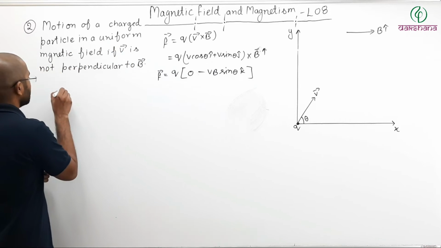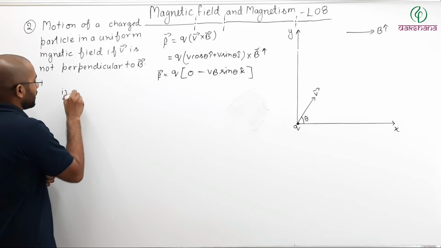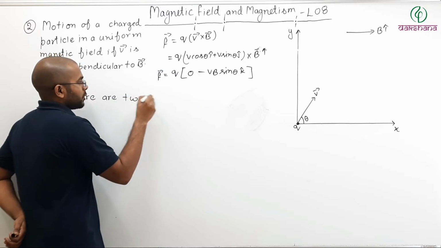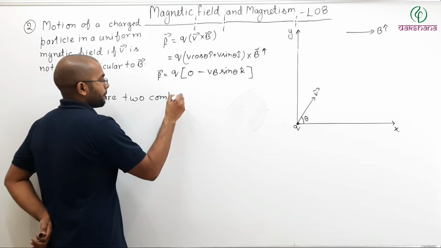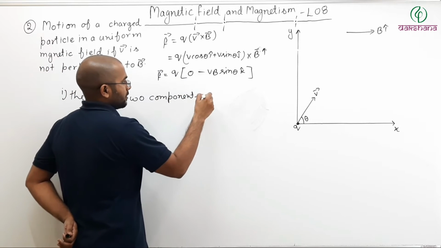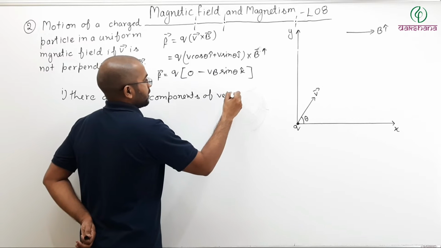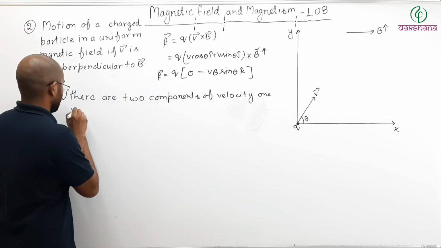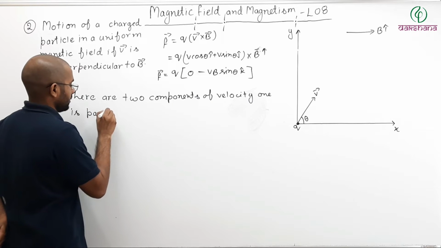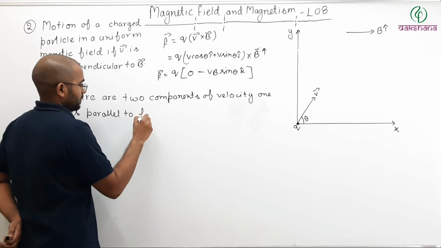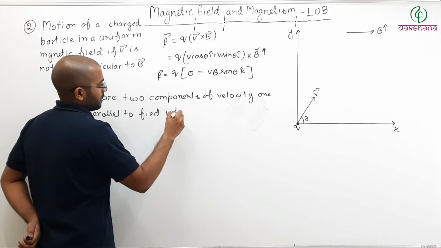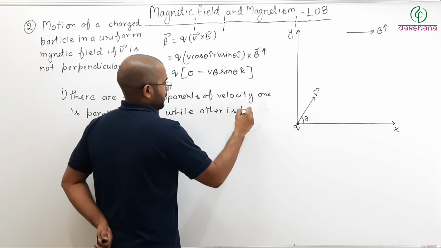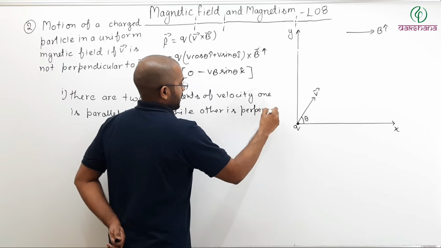So here you can write: there are two components of velocity. One is parallel to the field, while the other is perpendicular to the field.